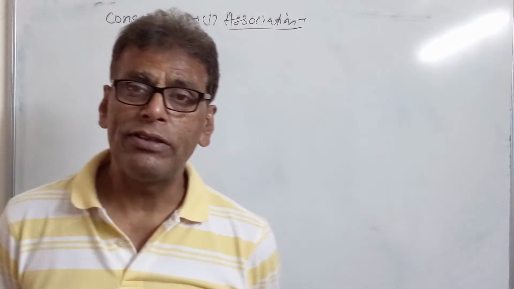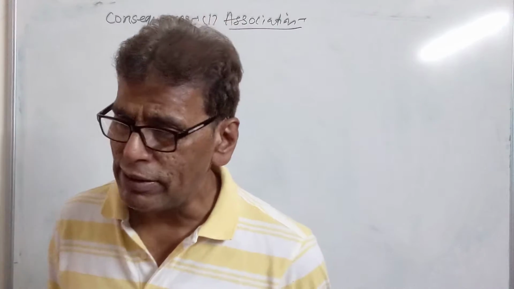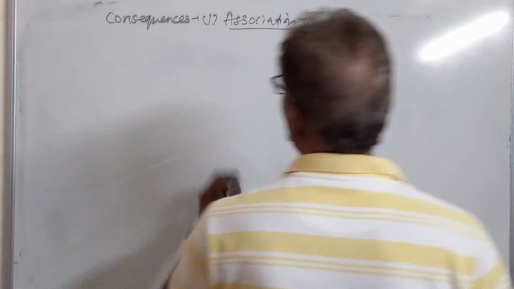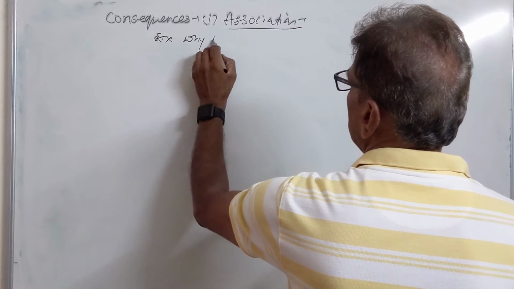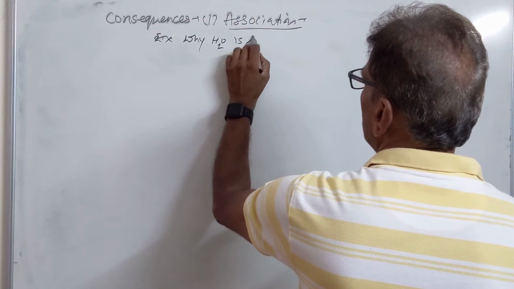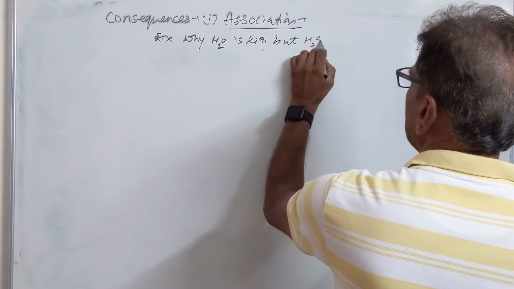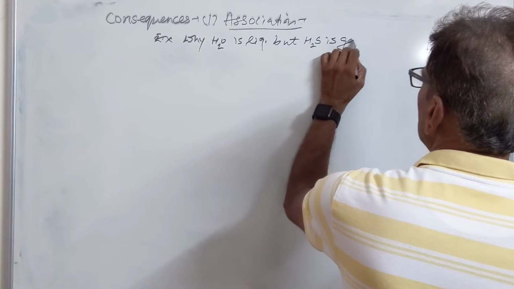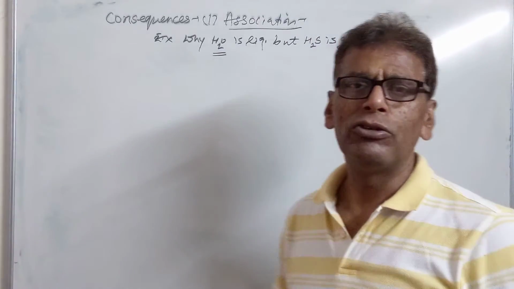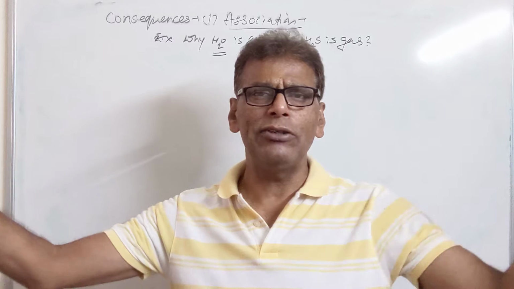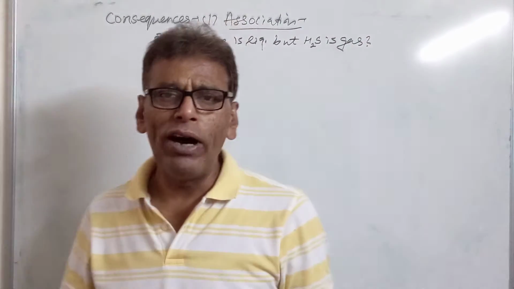And this association is also responsible for the physical state of the substances. For example, we have a very important question: why is H2O liquid but H2S is gas? The reason for this is H2O possesses hydrogen bonding, so different molecules of water get associated together. But in case of H2S, there is no hydrogen bonding.